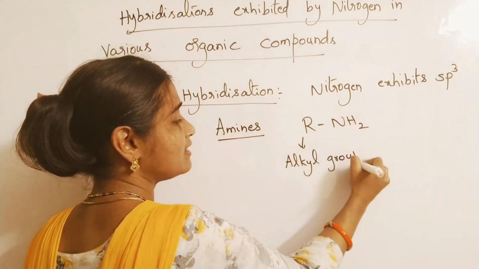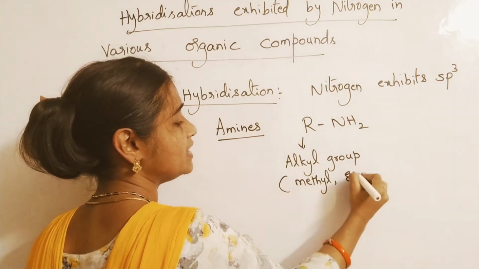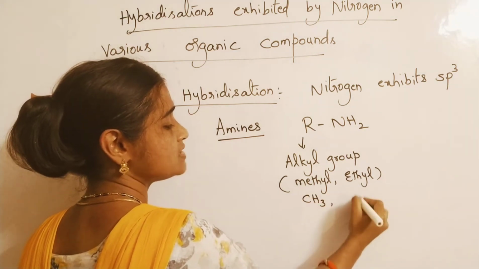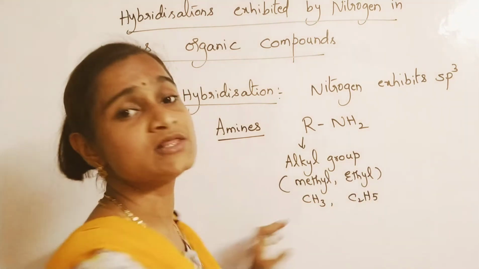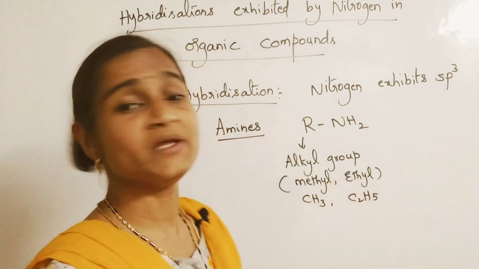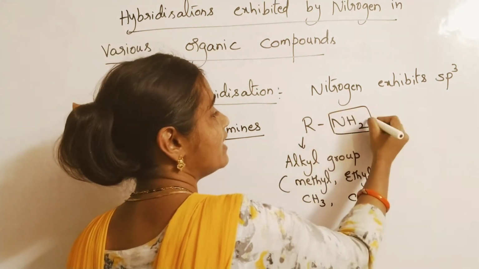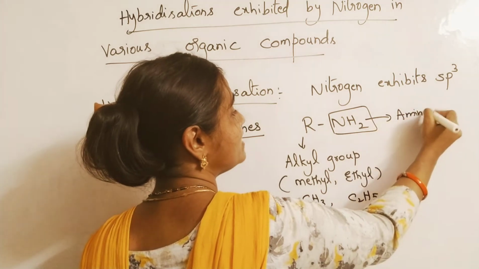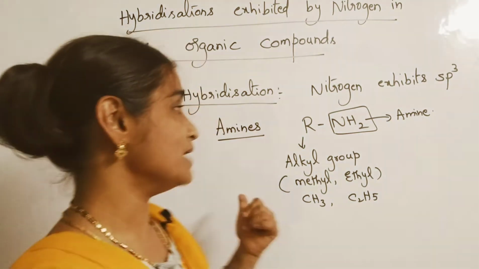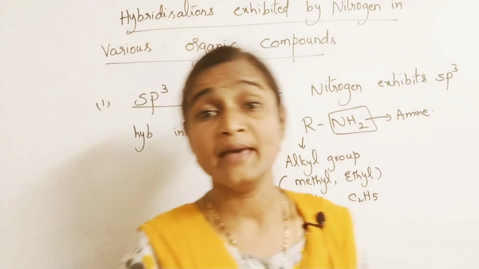Alkyl group means methyl, ethyl, any group like that, CH3 or C2H5, C3H7, as we have learnt in the homologous series. R is an alkyl group, and NH2 is called the amine group. The compounds with that functional group are called amines. So nitrogen exhibits sp3 hybridization in amines.